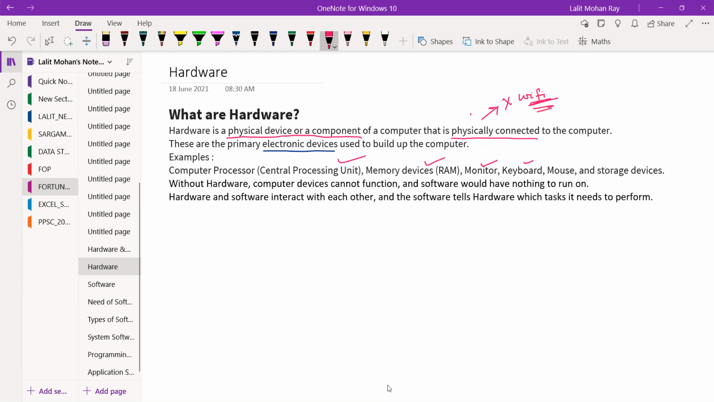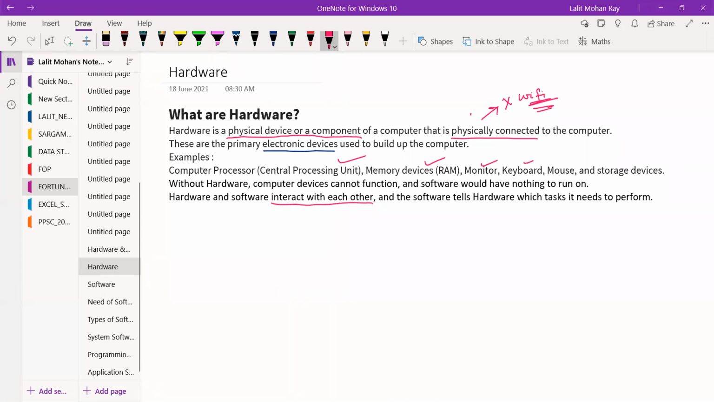Hardware and software interact with each other, and the software tells the hardware which task it needs to perform. Software manages or controls the hardware. That means it will tell the hardware which task, which work is to be executed, which task needs to be performed. All of you clear? Any doubt? No, sir.